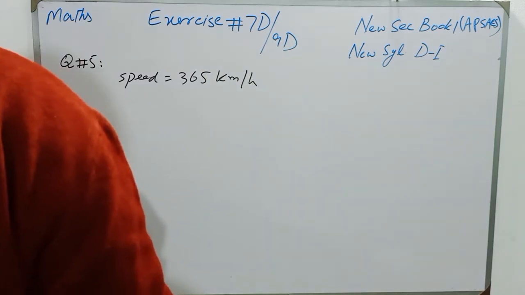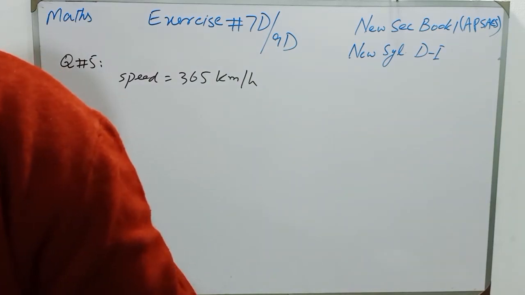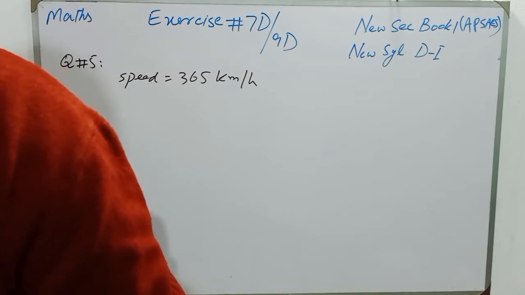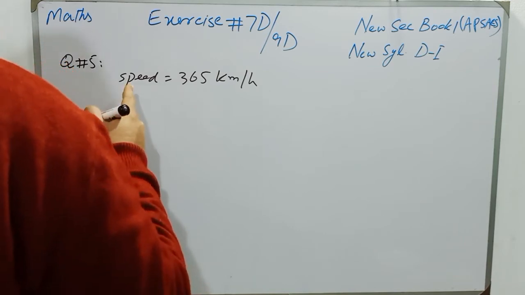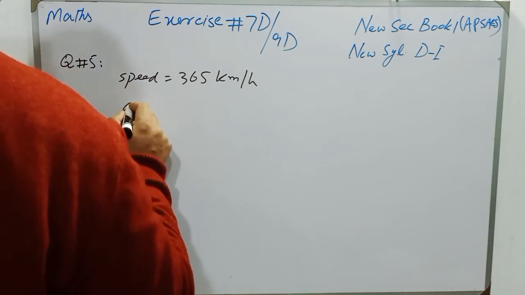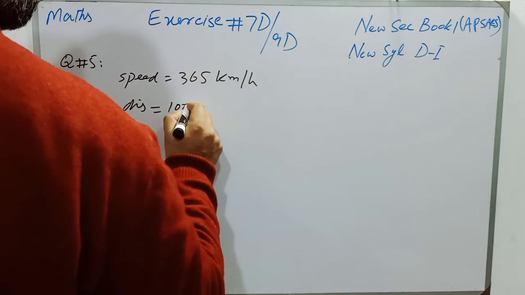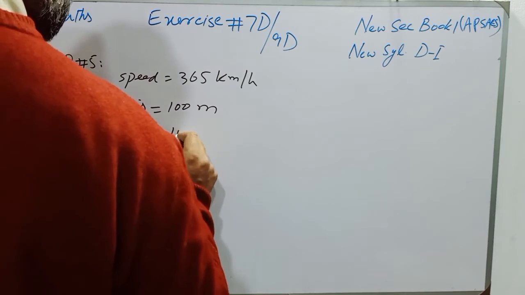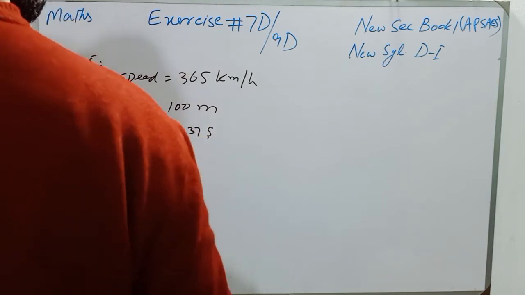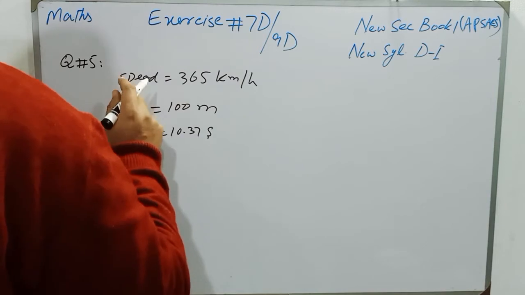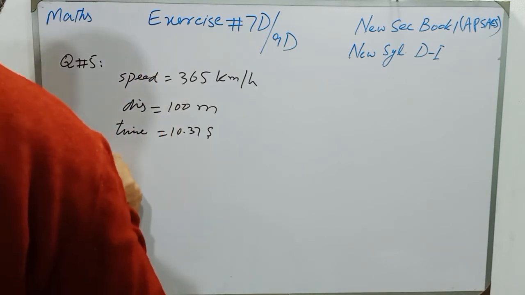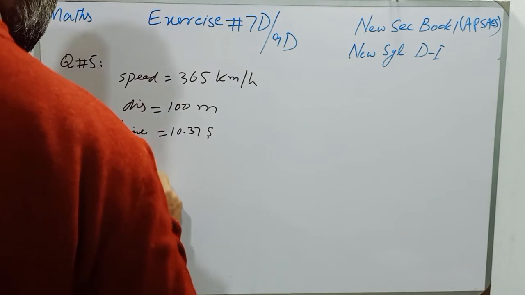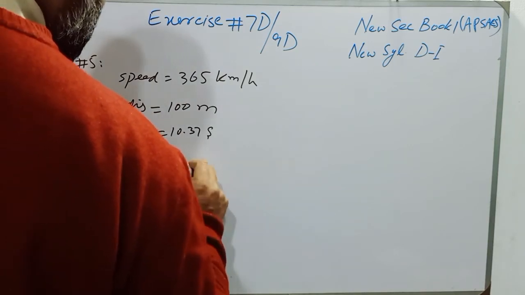So students, the sprinter or the player runs 100 meter in 10.37 seconds. So for man, distance is 100 meter and time is 10.37 seconds. We have to find how many times bullet train is as fast as man. How many times train is faster?